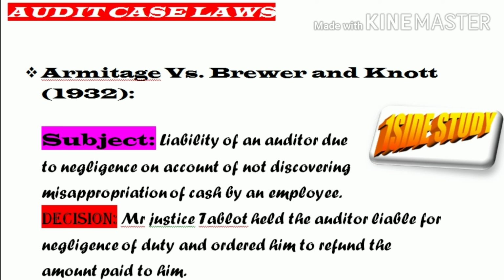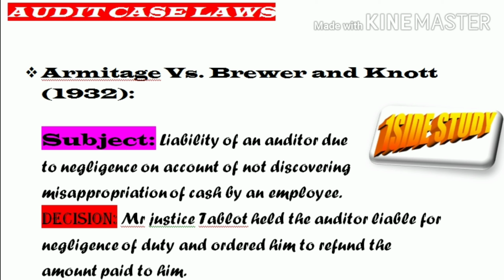And here comes the next case law, that is Armitage versus Brewer and Knott in 1932. The subject is the liability of an auditor due to negligence on account of not discovering misappropriation of cash by an employee. That means liability was held against the auditor for negligence in not identifying the misappropriation of cash taken by an employee.